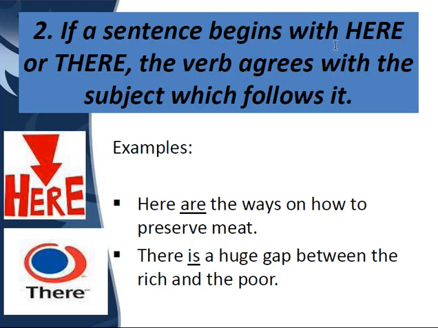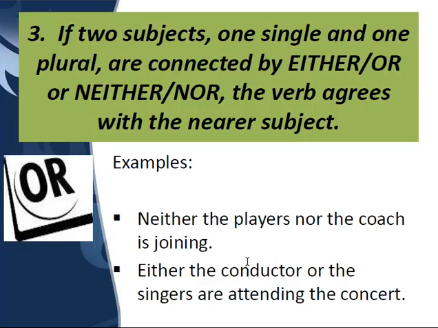Next rule is, if a sentence begins with here or there, the verb agrees with the subject which follows it. It means that if I say here are the ways, now I am talking about the ways, it is plural, so we are going to use are. But if I say there is a huge gap, now huge gap is singular, so we are going to use is. So the verb depends on the subject which follows here and there.